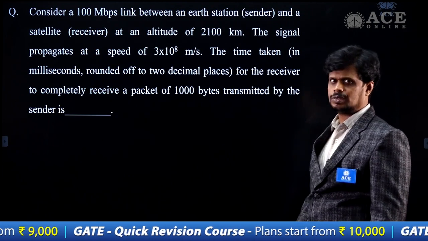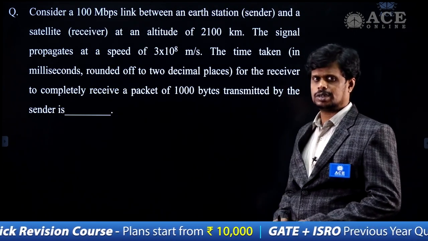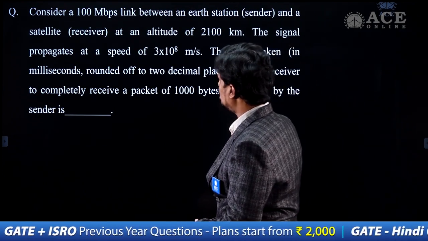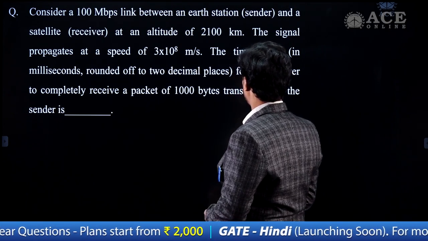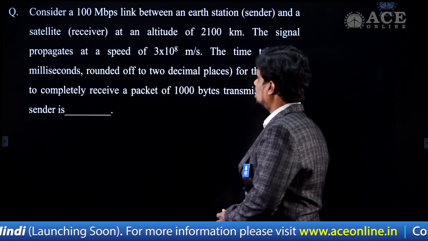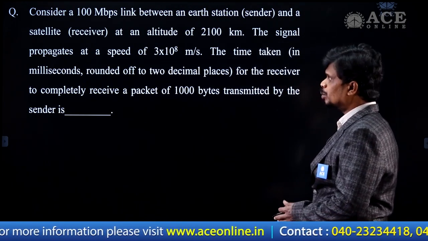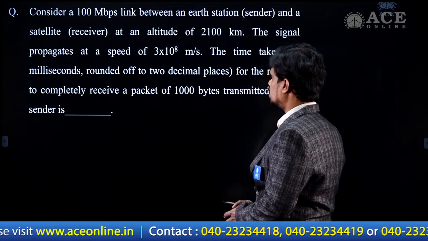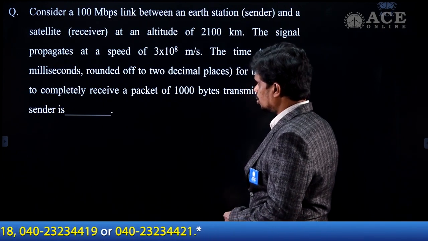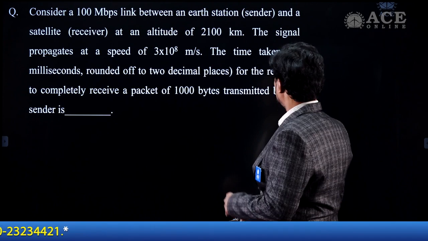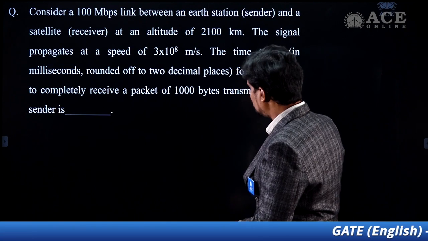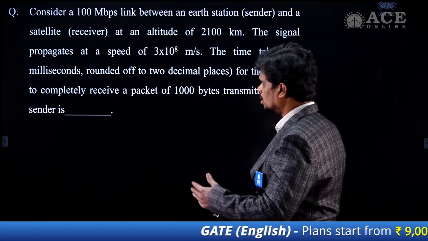This is the next question we have from the computer network subject in the GATE 2022 examination. Look at the question statement. Consider a 100 Mbps link between an earth station, that is the sender, and a satellite, that is the receiver, at an altitude of 2100 kilometers. The signal propagates at a speed of 3 into 10 power 8 meters per second. The time taken in milliseconds, rounded off to 2 decimal places, for the receiver to completely receive a packet of 1000 bytes transmitted by the sender is.